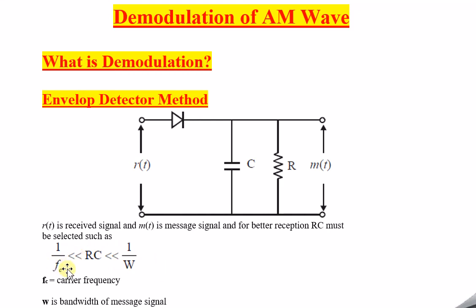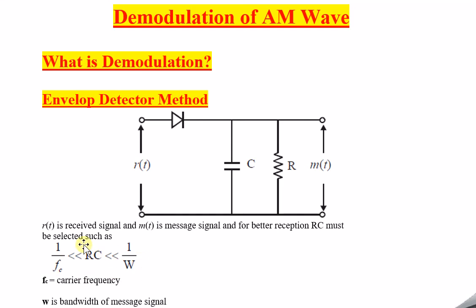So 1 by FC, what is this FC? Carrier frequency. RC is nothing but these values, and 1 by omega is nothing but this bandwidth. So how we have to choose R and C is our question. Keep R and C here and apply this condition: RC must be far greater than 1 by FC, and it should be less than 1 by W, that is the bandwidth of the message signal.